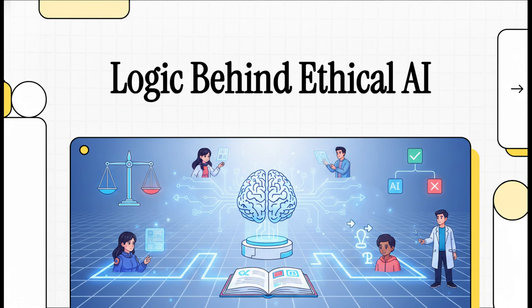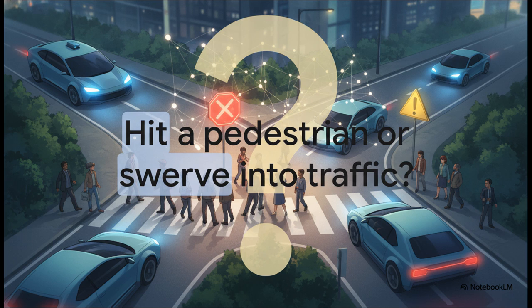Let's get into it. Okay, picture this. It's that classic impossible scenario. A self-driving car is just cruising down the street, and suddenly it has to make a split-second decision to avoid a catastrophic accident. What exactly is the AI supposed to do? How does a computer weigh the value of human life when literally every outcome is bad?